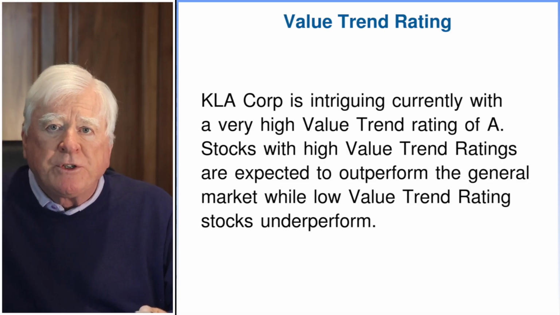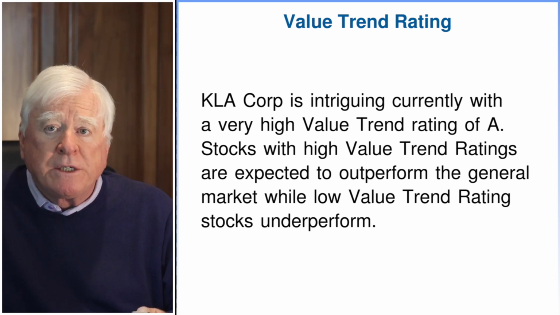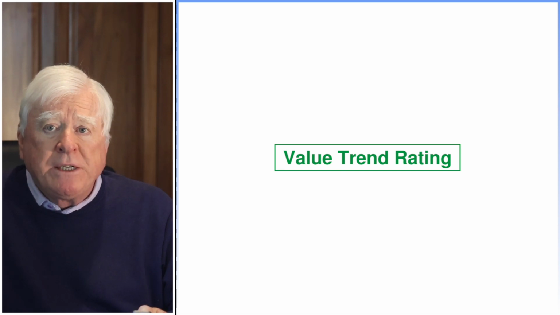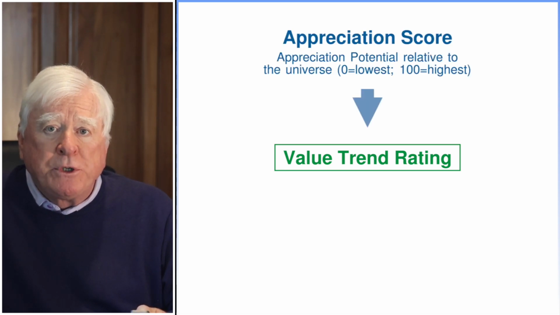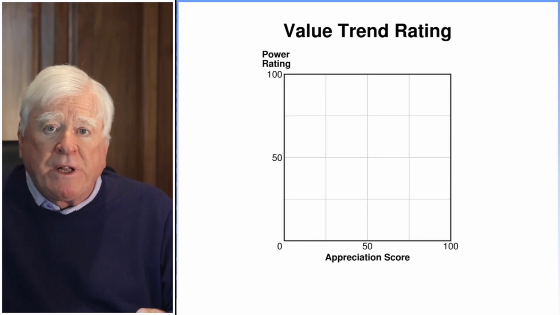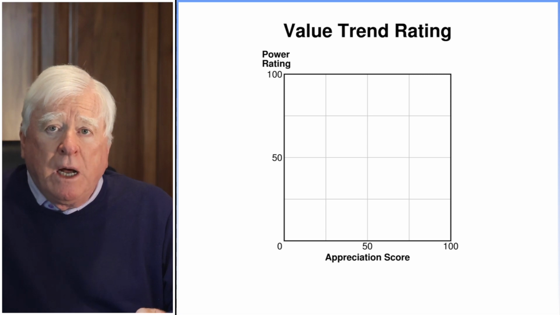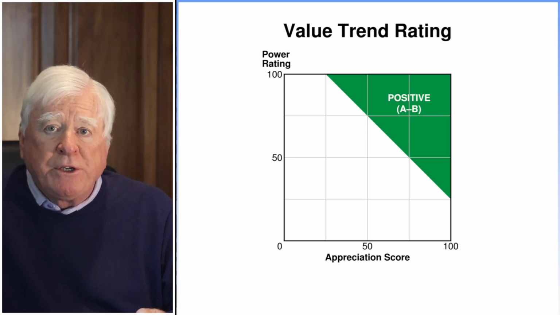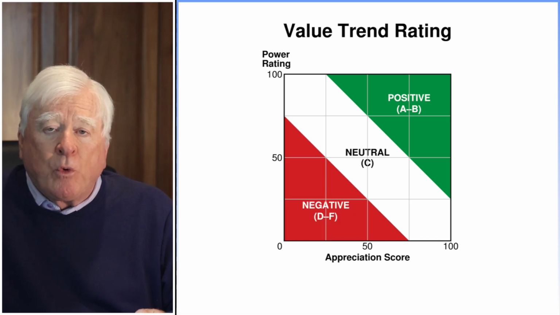PTR's value trend rating is the overall measure of a stock's attractiveness relative to a universe of all companies traded on North American exchanges. The value trend rating combines the appreciation score, that measures a stock's appreciation potential relative to the universe, with 0 being the lowest, 100 the highest, and the power rating that measures the current timeliness of the stock, 0 again being the lowest, 100 the highest. High value trend ratings reflect relatively high levels for each of these measures. Low value trend ratings reflect low levels for each. Stocks with high value trend ratings are expected to outperform the general market, while low value trend ratings underperform.